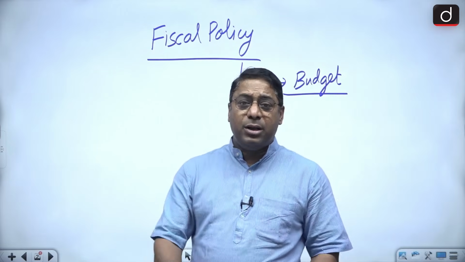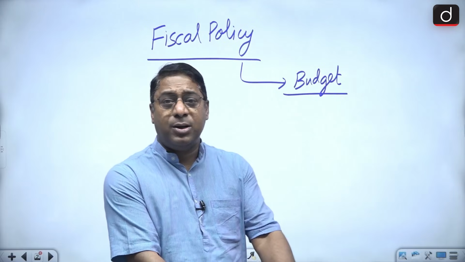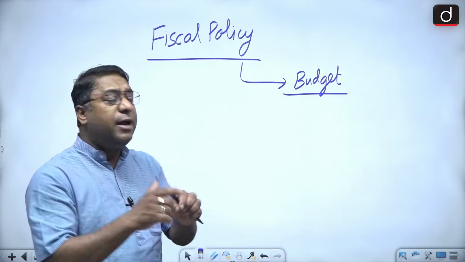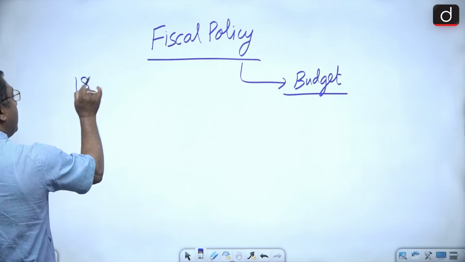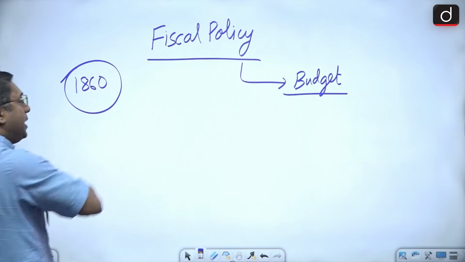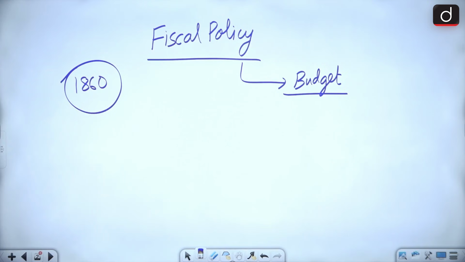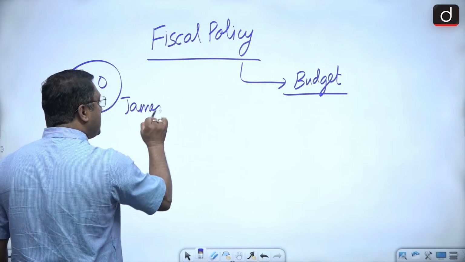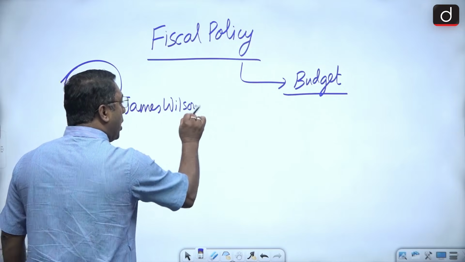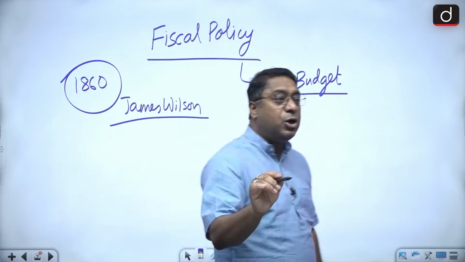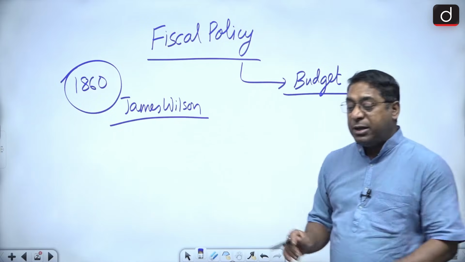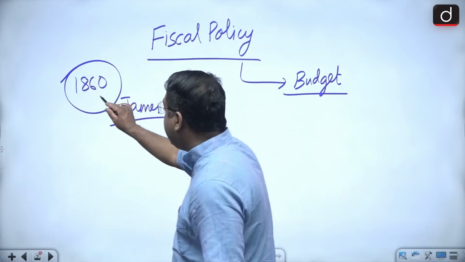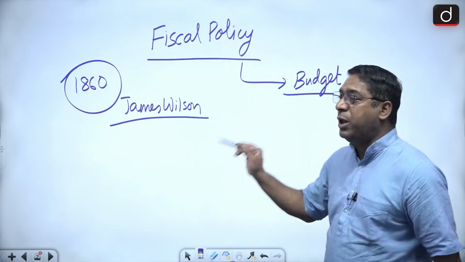And do you know that the first budget in India was presented in the year 1860? 1860 was the year when the first budget was presented, and it was presented by James Wilson. So I'm not talking about a budget of independent India, but the first ever budget presented in India was in 1860, by James Wilson.